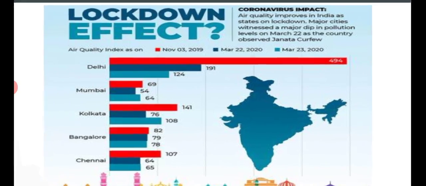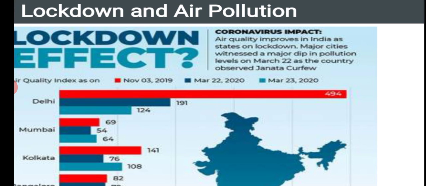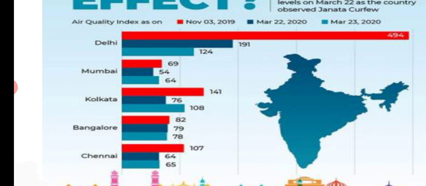You can see in the picture the corona effect given here. Air quality improves in India as states go on lockdown. Major cities witnessed a major dip in pollution level on March 22 as the country observed Janata curfew. The areas with heavy population and vehicles that were suffering in earlier days were feeling free during the lockdown because no vehicles were passing, and thus even the toxic substances which were released were minimized.